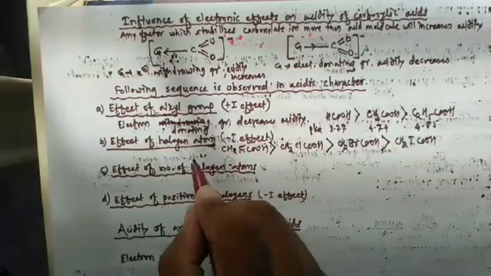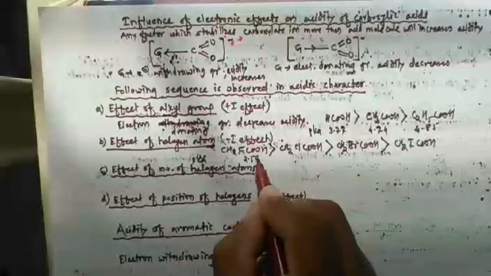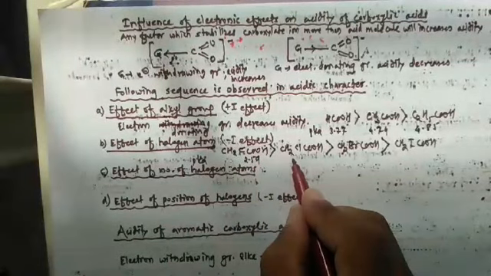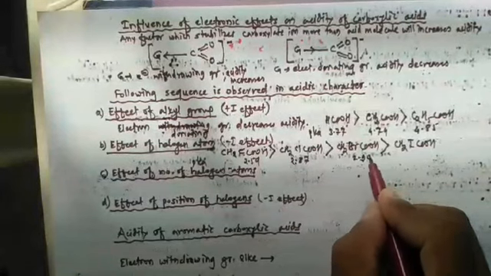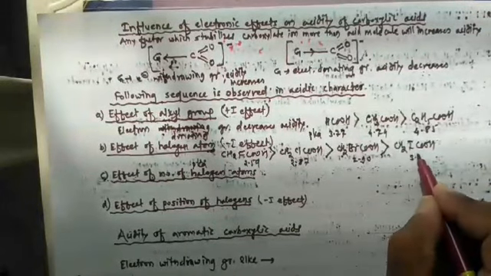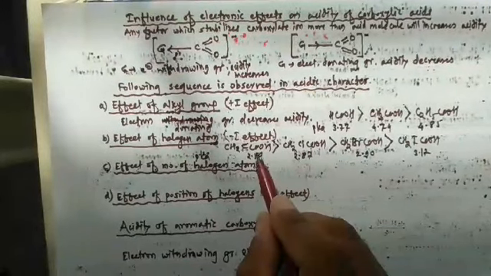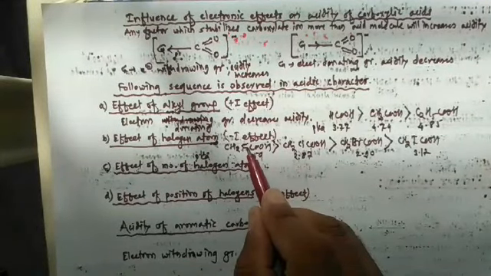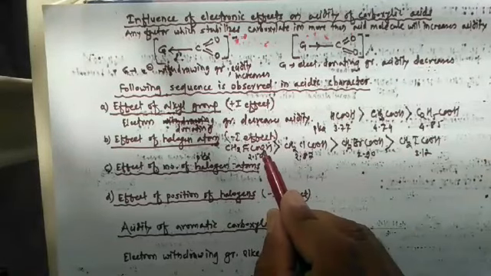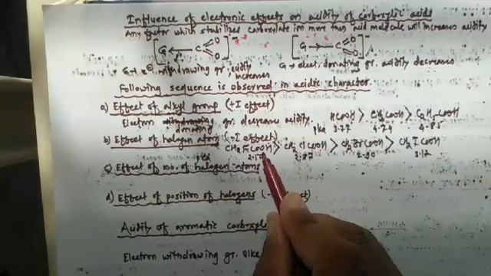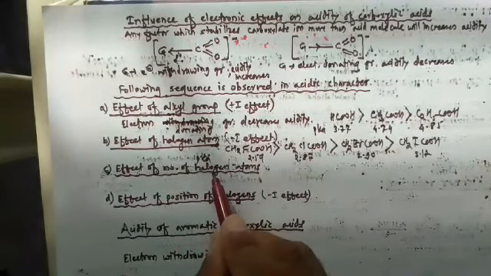So here pK values of these acids are, pK value of this acid is 2.59, here 2.87, here 2.90, and here 3.70. So here pK value of this acid is lower, that's why among these four, this acid is more strong.